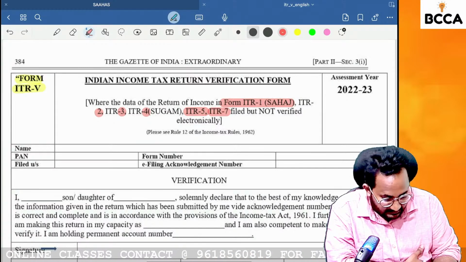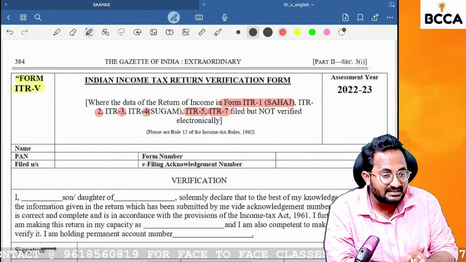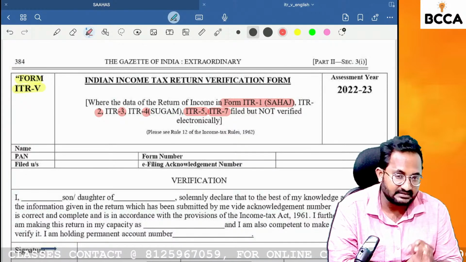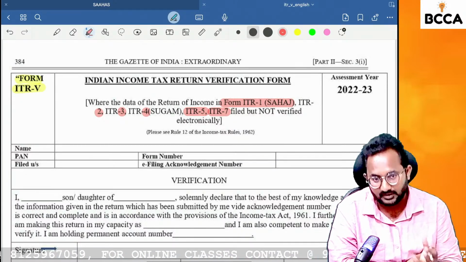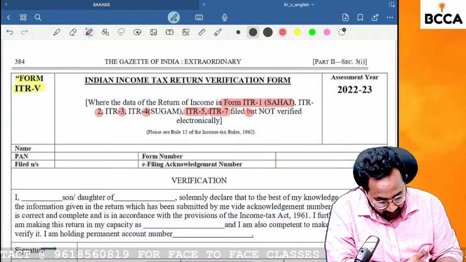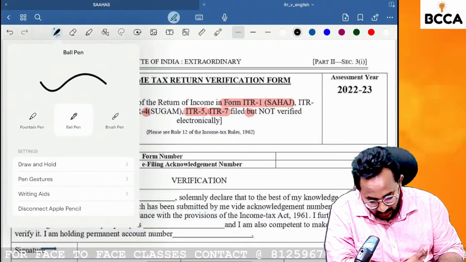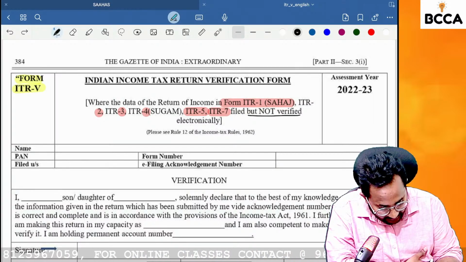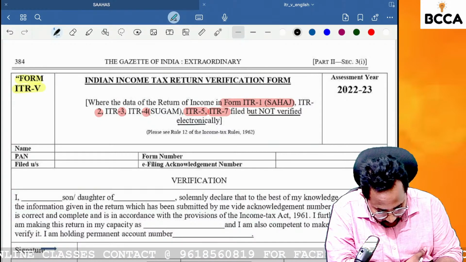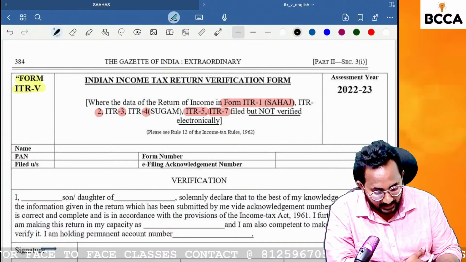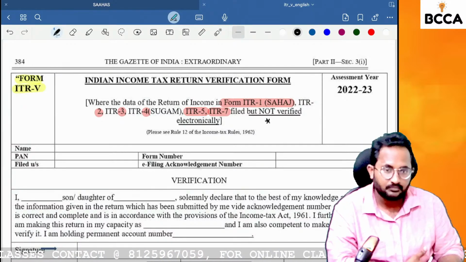Why are they missing ITR 6? For companies, there is normally a separate procedure for verification through digital signature. Okay, so these are all filed, but not verified electronically. Listen carefully, I will tell you in a detailed manner.